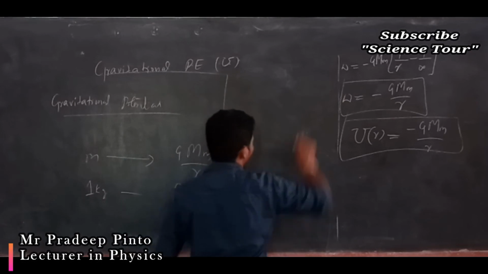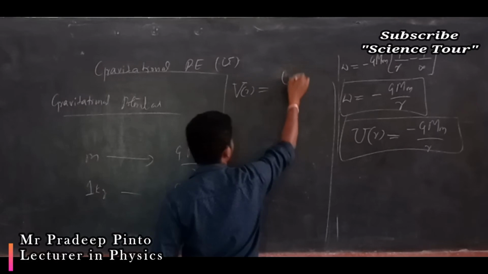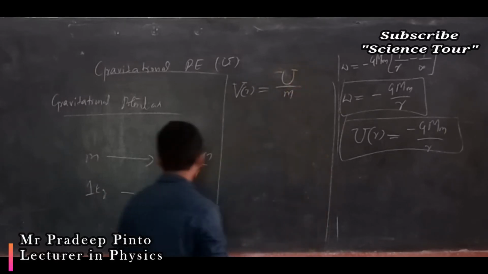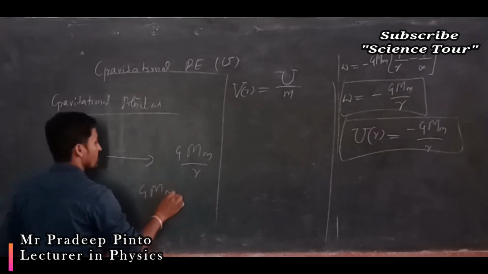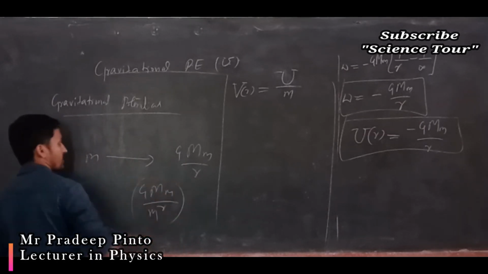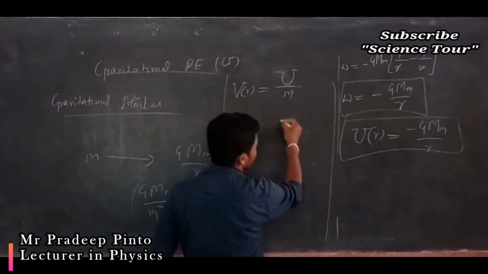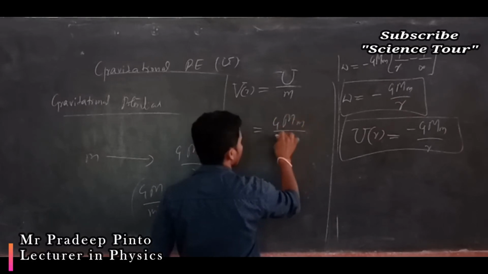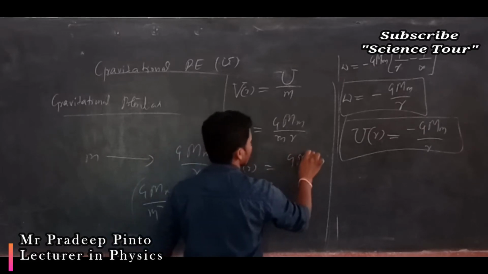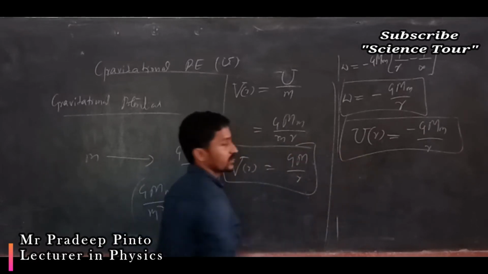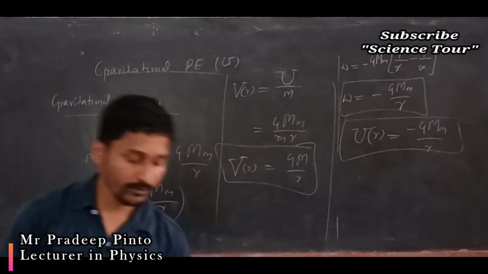So gravitational potential, we are going to define it as V, which is potential energy divided by m. So G M m divided by r, divided by m, gives G M divided by r, which is the gravitational potential for unit mass.